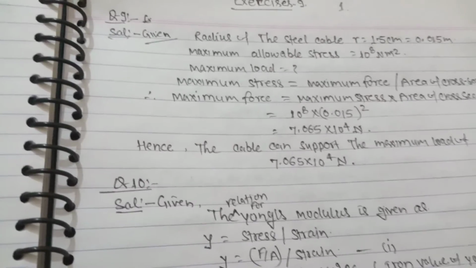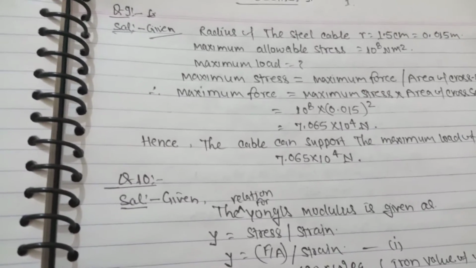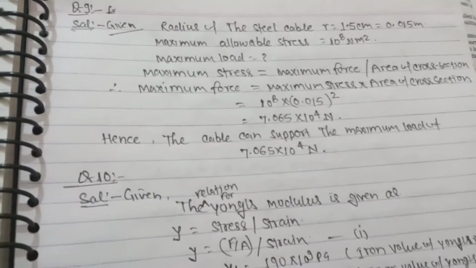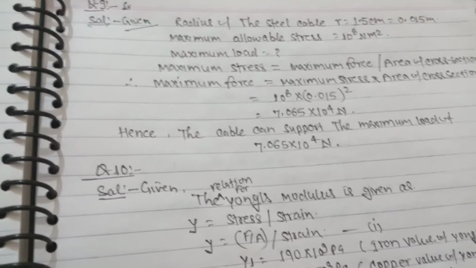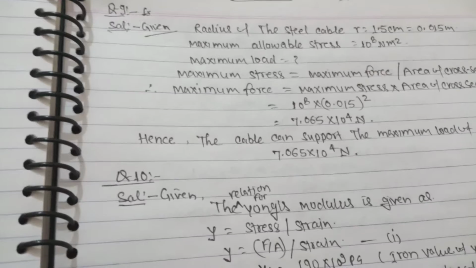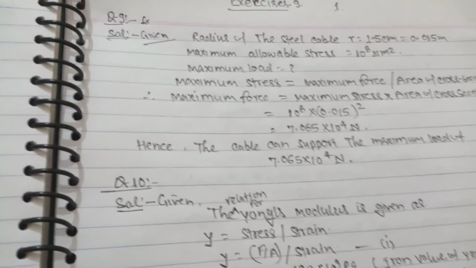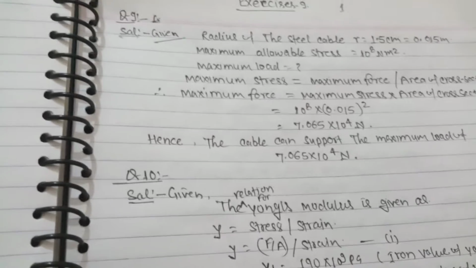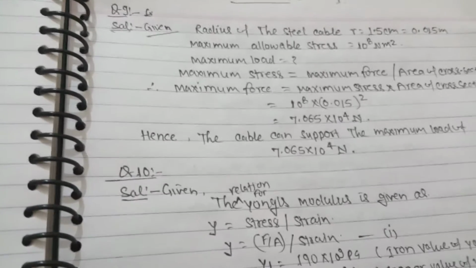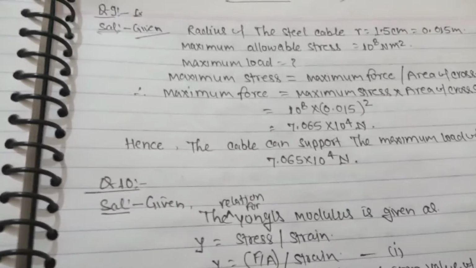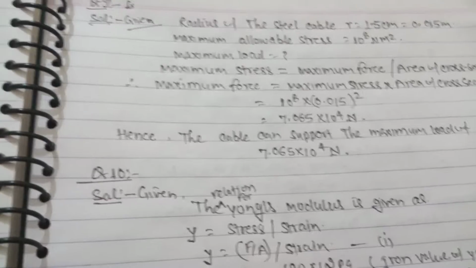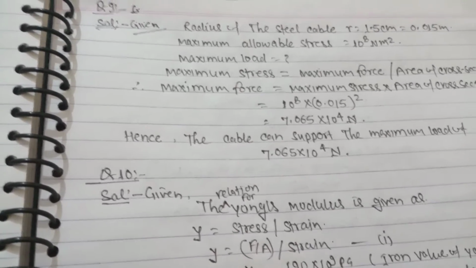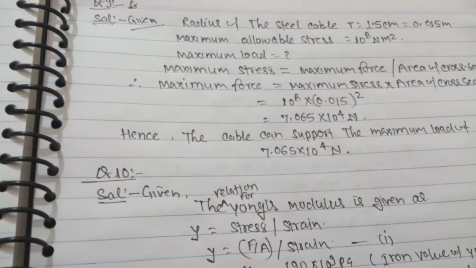Is equal to 10 to the power 8 into pi times 0.015 whole square, which is equal to 7.065 into 10 to the power 4 Newton. Hence, the cable can support the maximum load of 7.065 into 10 to the power 4 Newton.